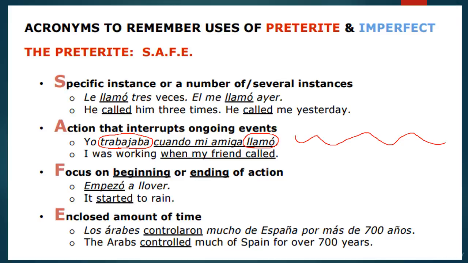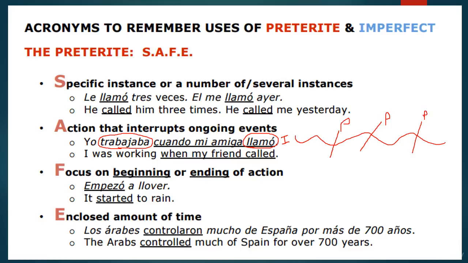So this is the imperfect verb conjugation. This would be trabajaba in this context. Well, if you have an action that intersects or interrupts it, something like llamó, that is going to occur in the preterit tense. Okay, so trabajaba and then llamó intersects that action. These actions that intersect or interrupt those ongoing events are all going to happen in the preterite tense.